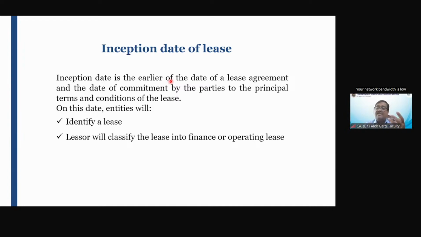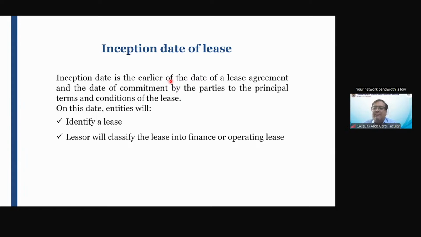But I have signed a lease agreement. Are you getting me? Yes, sir. Probably you can say, sir, we have signed the lease agreement. How can you say that it is not a lease? It is not a lease from the perspective of Ind AS 116 accounting. Under Ind AS 116 accounting, this will not trigger a lease. Sir, if it will not trigger a lease, then how will accounting happen?